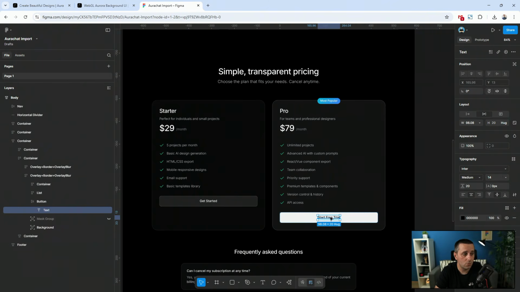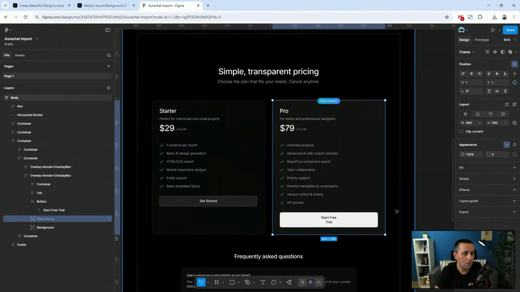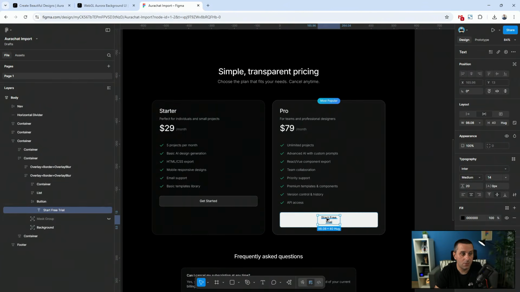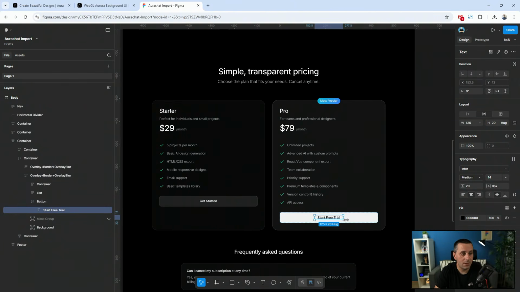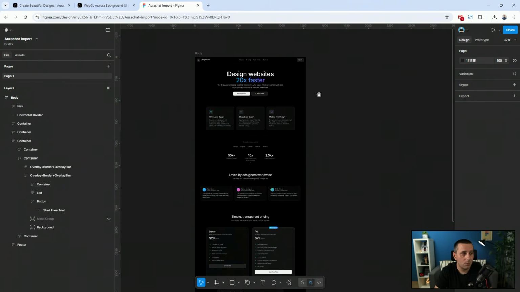Everything is editable. So double click, for example, and you can go outside, you can do whatever you want with it. Here, if I hide this, this is one of the bugs which keeps happening because the texts are wrapping around. So what you can do is just go in and extend. But this is great because now if you're working with your clients, for example, you can just show them this and get started from here, make additional changes to this Figma file.